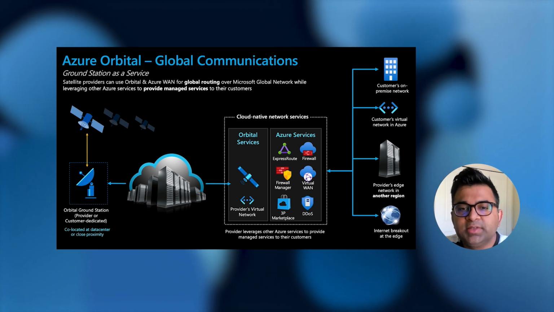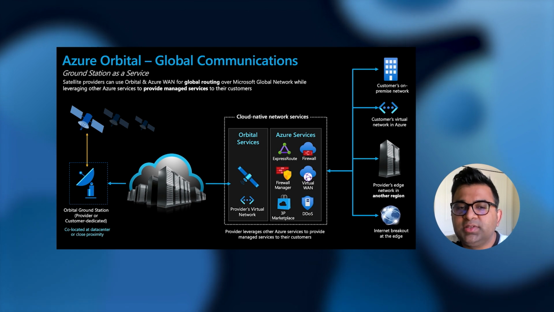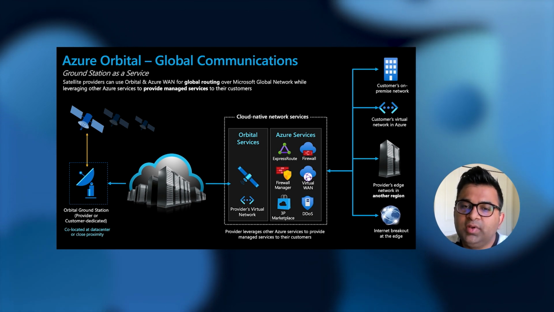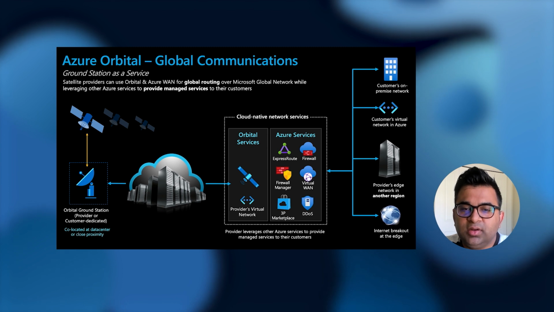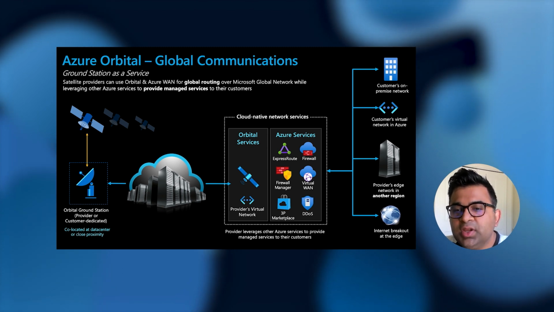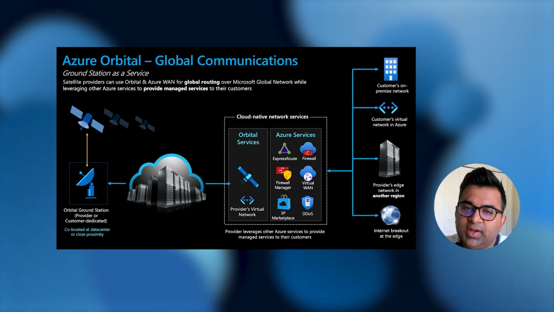While doing so, satellite providers can decide to deliver traffic and managed services to customers' on-premise network or even customers' virtual network in Azure. Or for that matter, transit to providers' network edge in another region while going through the Azure Global Backbone Network, or even leverage breakout at the edge of our network to provide internet services to their customers.